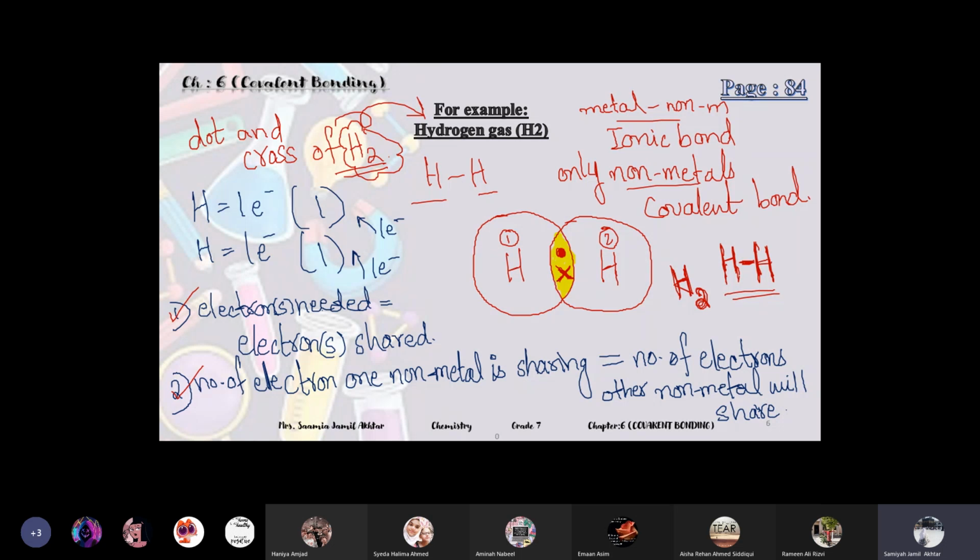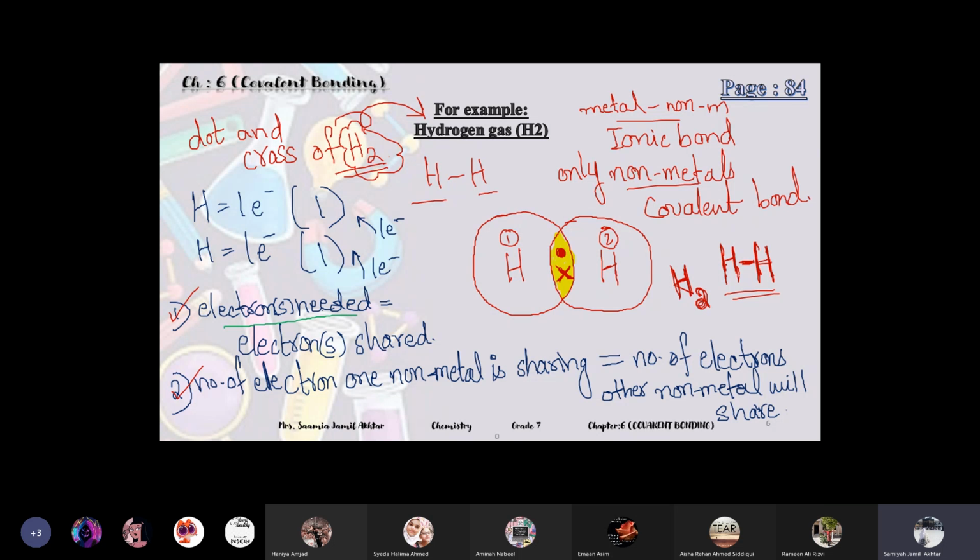I told you about 2 points, that you should keep these 2 points in mind before drawing the covalent bonding diagram. Okay, so the first point is that number of electrons needed, means the electrons they need to complete their shell, will be equal to the number of electrons they share. So if they need 1 electron, they will share also 1 electron. If they need 2 electrons, they will share 2 electrons.